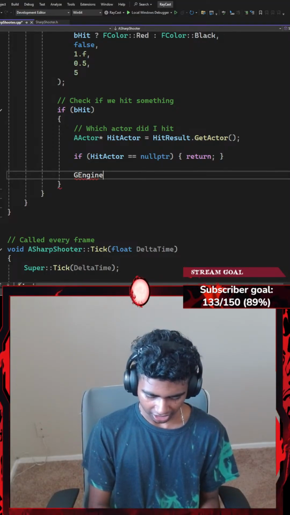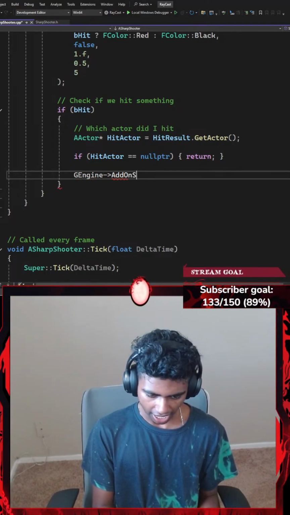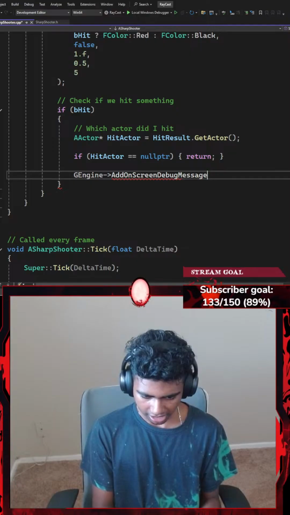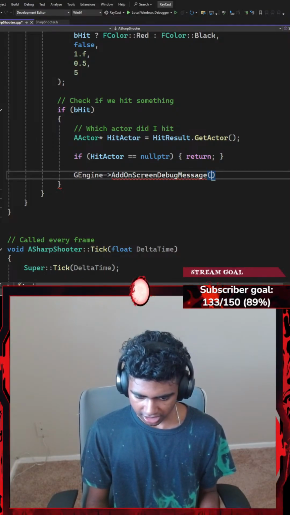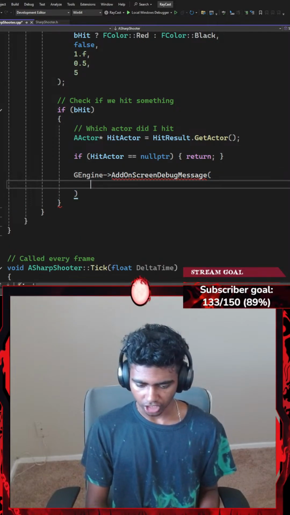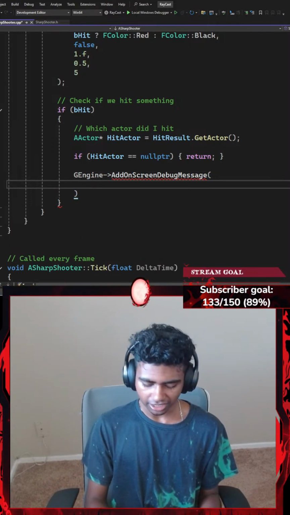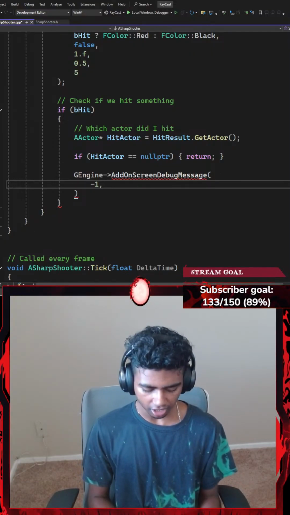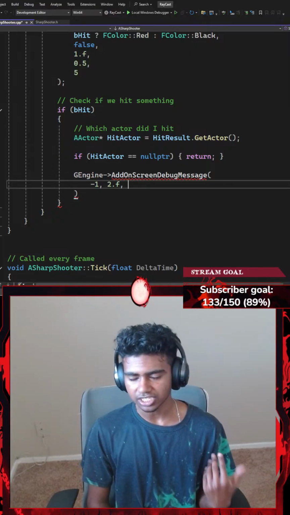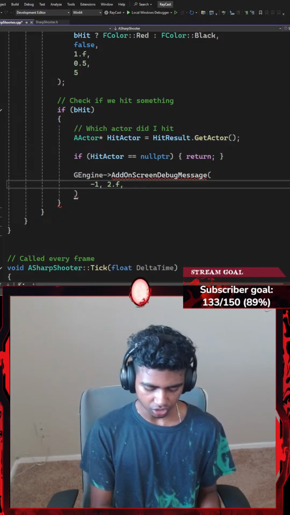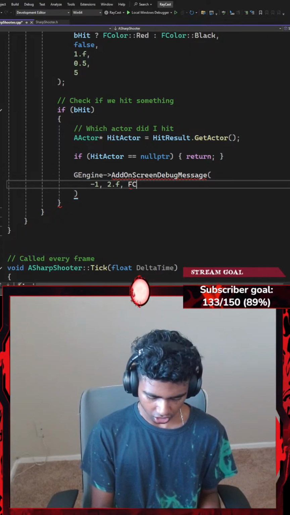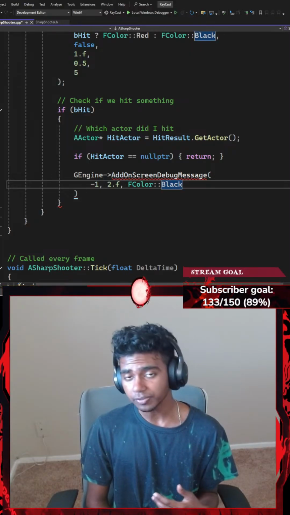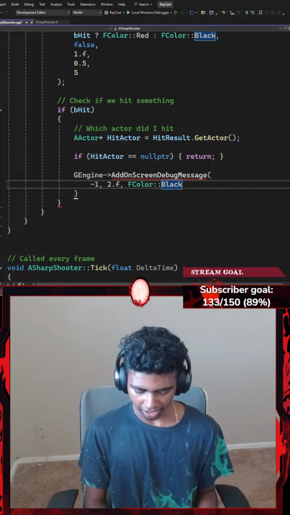I'm going to go with something like a GEngine, which points towards AddOnScreenDebugMessage. Alright guys, let's go with something like message with parentheses that requires a few parameters. The first parameter is going to be a key, which is going to be -1. Second is going to be for how long do I want my debug message to be displayed on my window. I'm going to go with 2.f, 2 seconds on my window. And then what color do I want it to be? I'm going to go with something like FColor as a structure. Using a scope resolution operator, I want to point towards Black. I want to see what I hit in a black color.